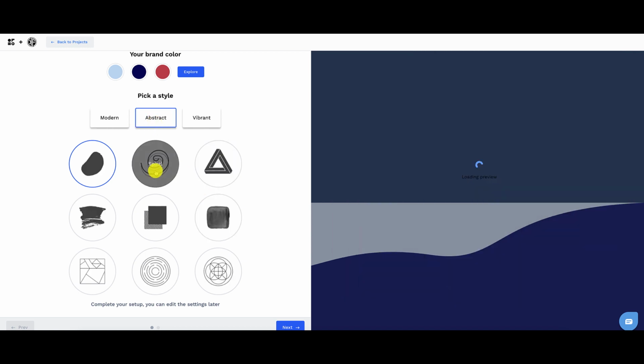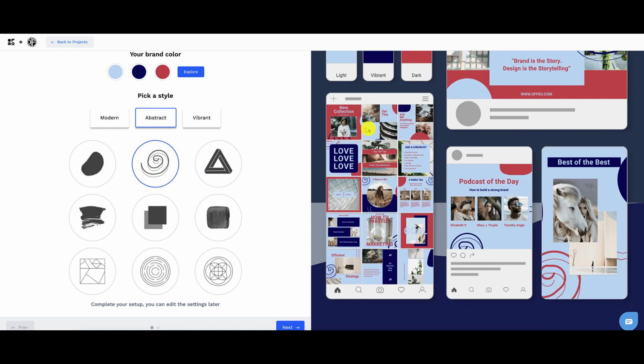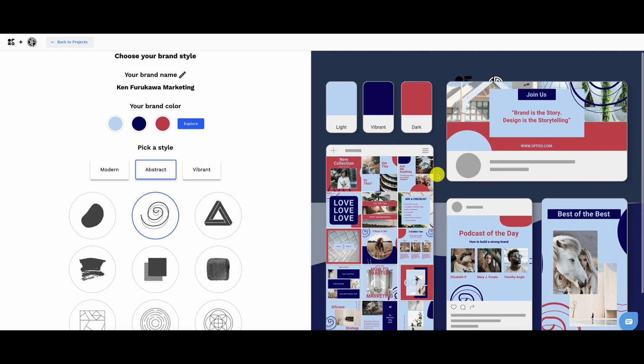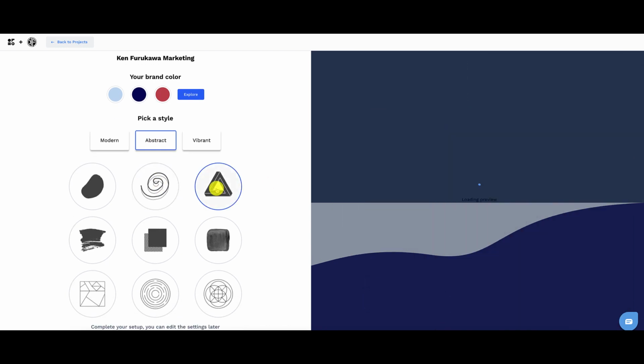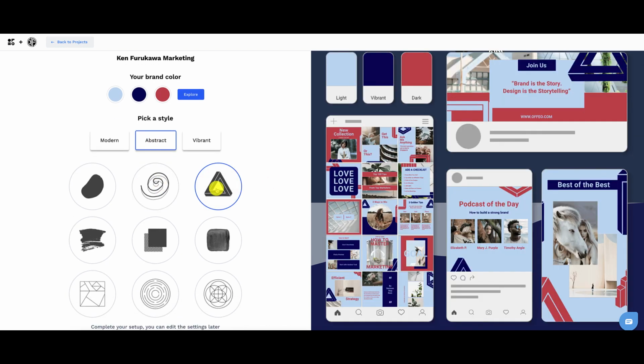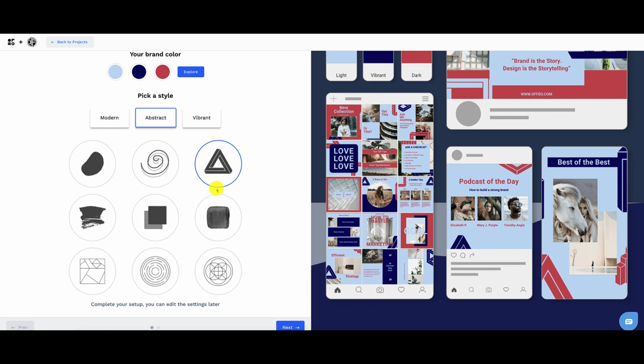And when you select it, what it does is it changes all the templates. You can see right here, all these templates use these brand colors and the styles, and they change automatically. Look at that. Look how easy that is. So you can stay consistent with your brand identity. And this is important when you're building a business. You need to have a consistent brand.